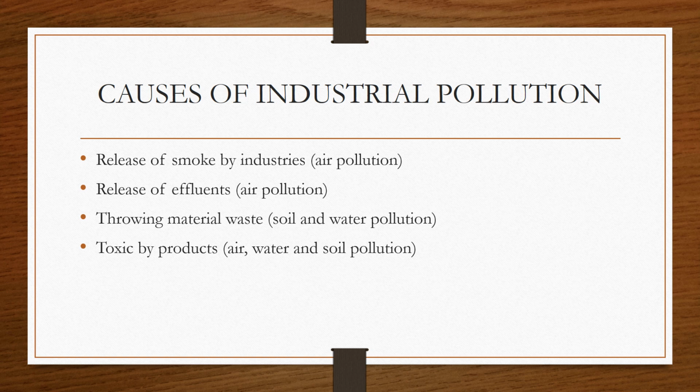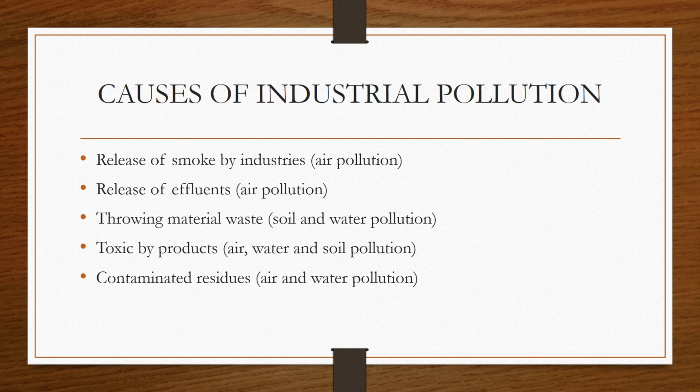There are toxic materials or toxic byproducts. These toxic byproducts could be in the form of gases, or in the form of mercury, lead, arsenic, chromium, and so on. They may be in the form of solid waste which can be dumped on the soil. So these all are creating pollution in the environment.